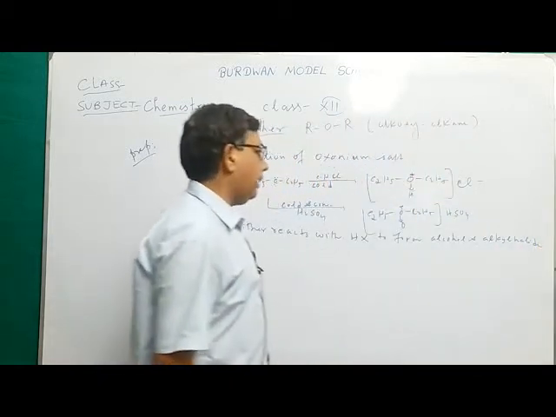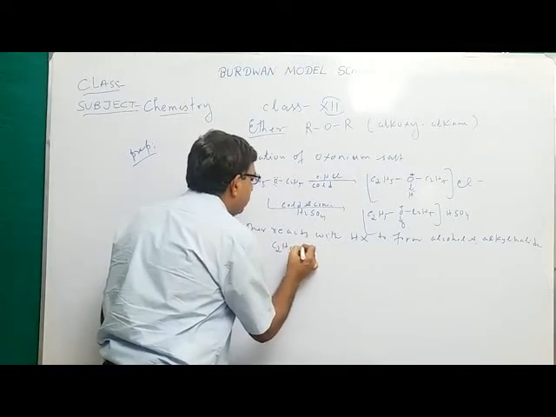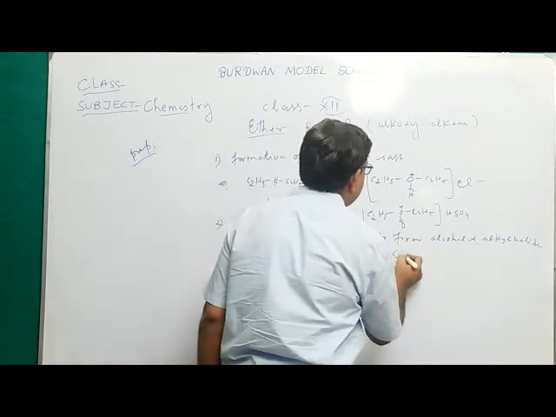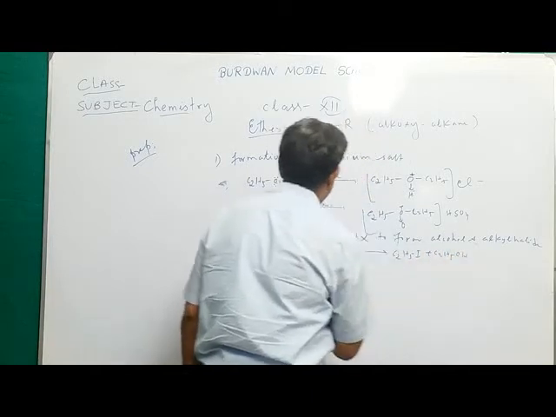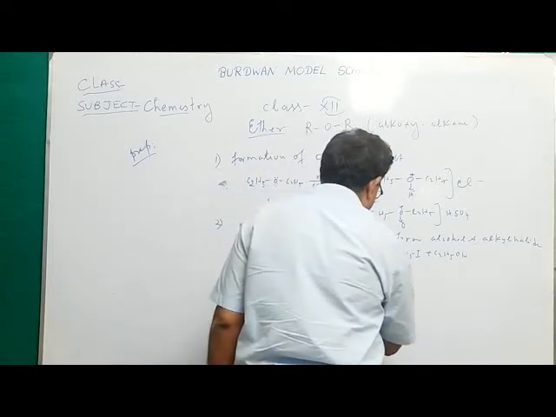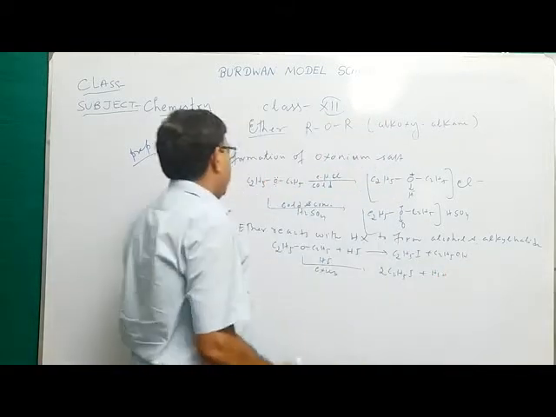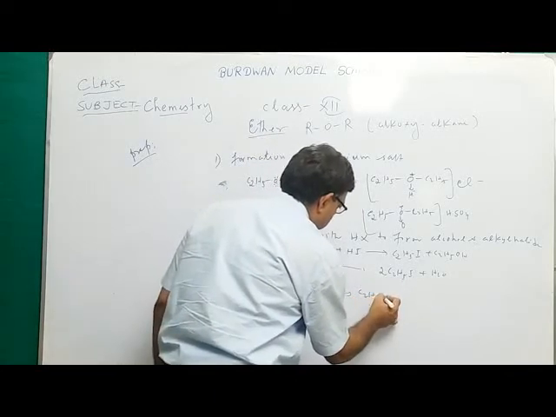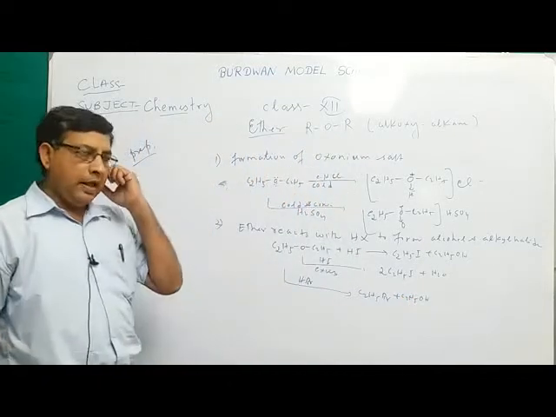For example, C2H5O C2H5 plus HI gives C2H5I plus C2H5OH. But if we take HI in excess, then it forms 2 molecules C2H5I plus water. It reacts with HBr. What will be the product? C2H5Br plus C2H5OH. That is alkyl halide and alcohol.